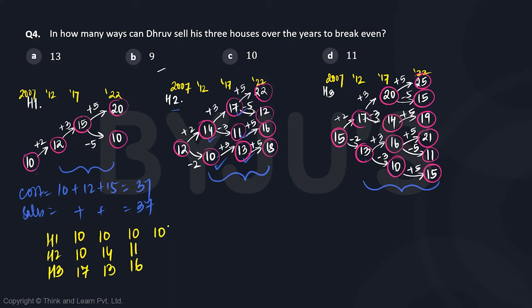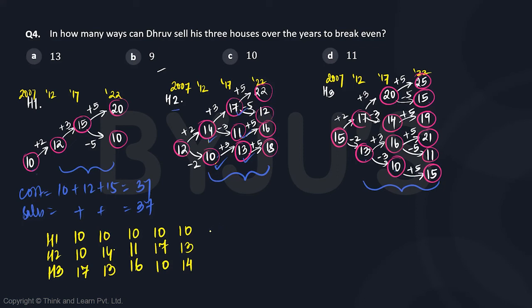So if we continue like this, if house 2 becomes 17, if there is an increase of 5, then house 3 should decrease by 5. Next possibility is if house 2 becomes 13, then house 3 will reduce, right, by 1. So it should become 14. So we are done with 14, 10, 17, 11, 13. So we are done with all the combinations of house 2 so far.